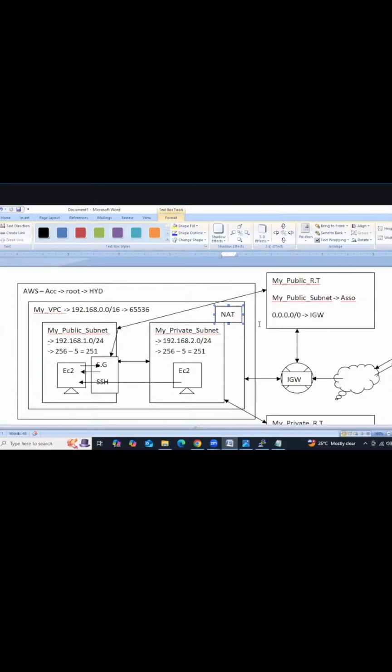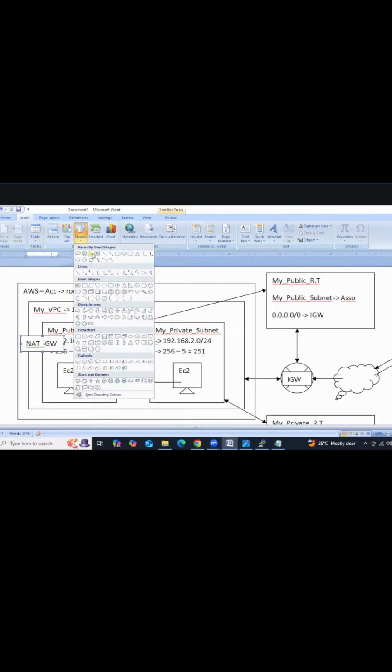NAT gateway, NAT GW, NGW you can say. Got it, guys? Exactly where we need to launch the NAT gateway? Into the public subnet. NAT gateway, we need to launch into the public subnet here. Right, guys? This is also one kind of router.